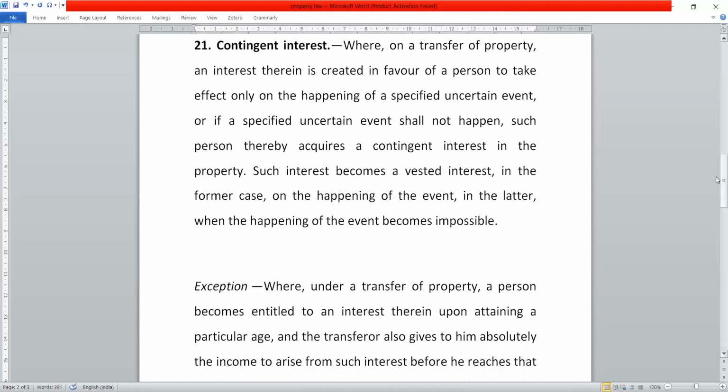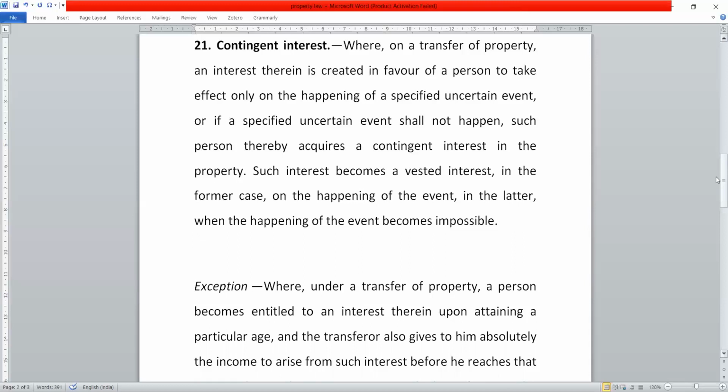So technically, contingent events simply mean that the transfer is not complete and it is dependent upon a condition precedent. If that condition precedent is fulfilled, only then it becomes a vested interest. Otherwise, it remains a contingent interest.